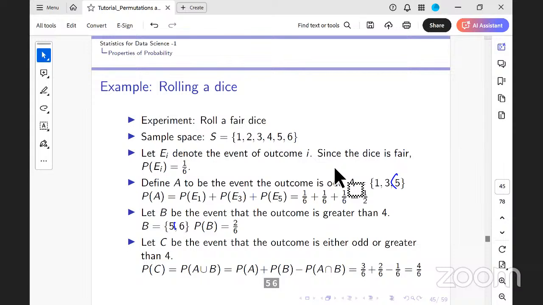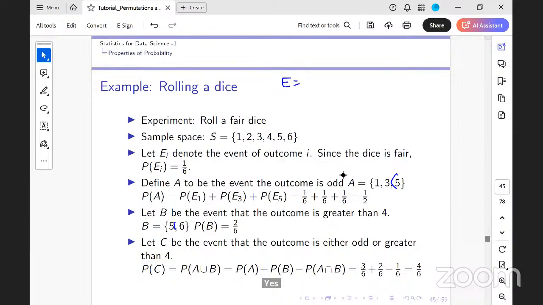Let's say we had an event of drawing a king and an ace consecutively from the deck. How would you approach it from a Venn diagram?